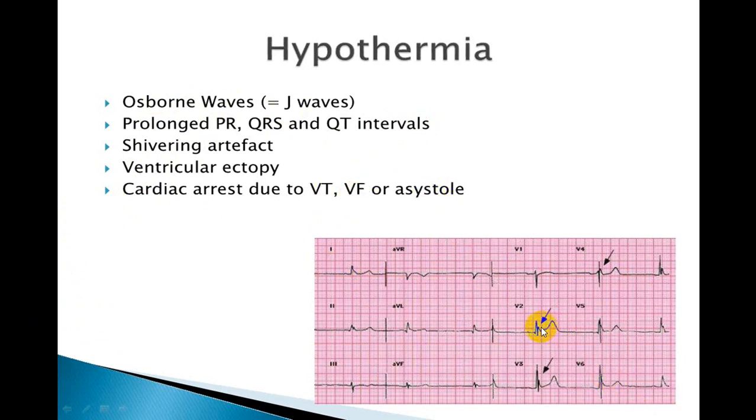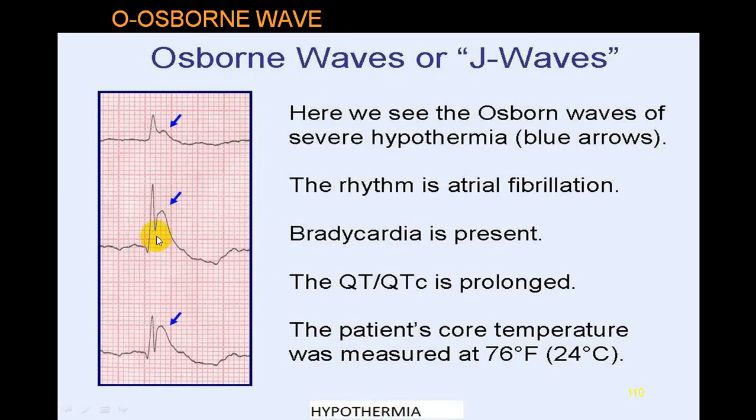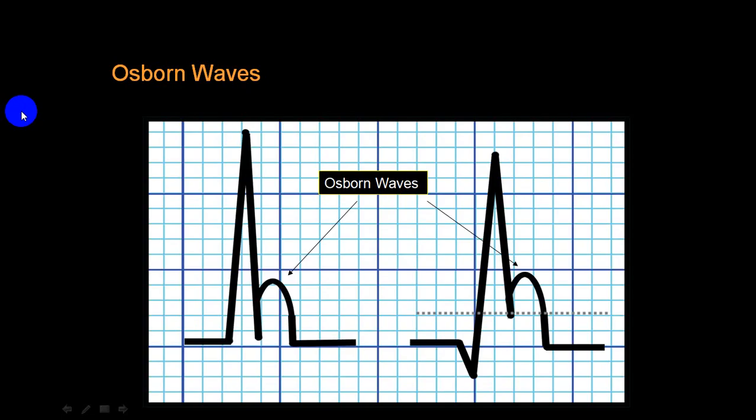If you look here, there is a J point elevation with the Osborn wave. It will be better seen in the next ECG. I'll show you the next ECG. Can you see this J point elevation and this upstroke? This is called Osborn wave. If you see such, then it is 100% in favor. Along with that, you will have bradycardia, ventricular premature beats, ventricular tachycardia, ventricular fibrillation, QT prolongation, etc. This is typical of hypothermia.